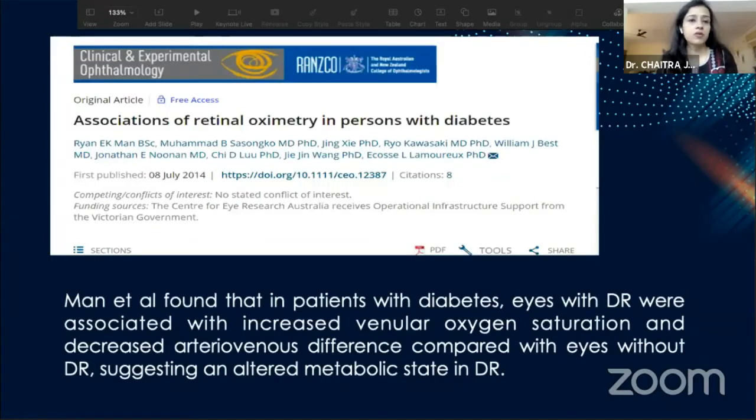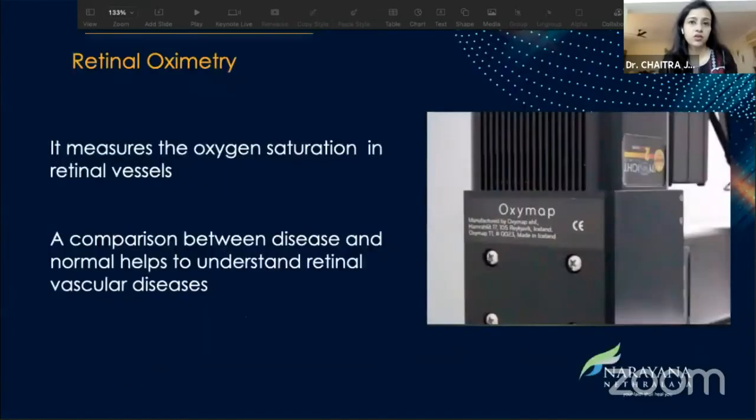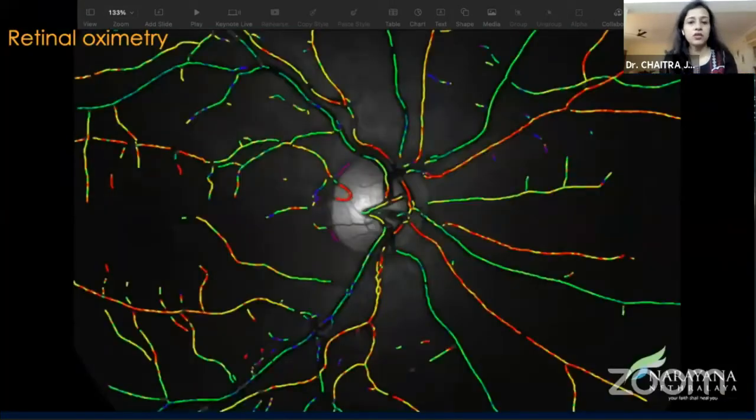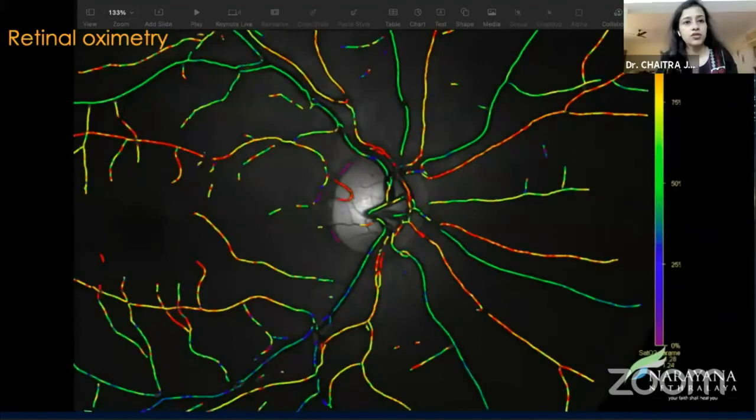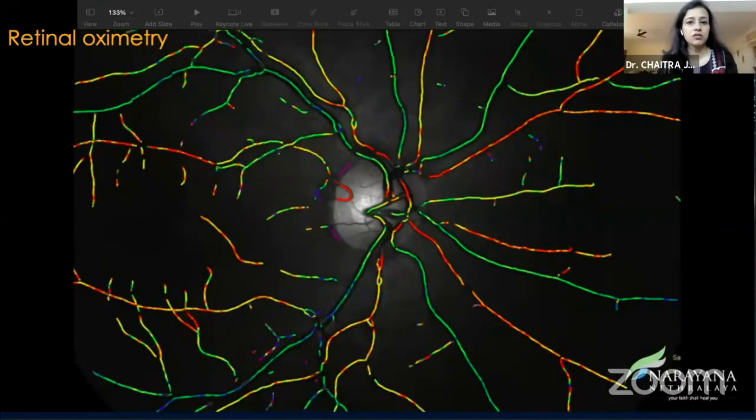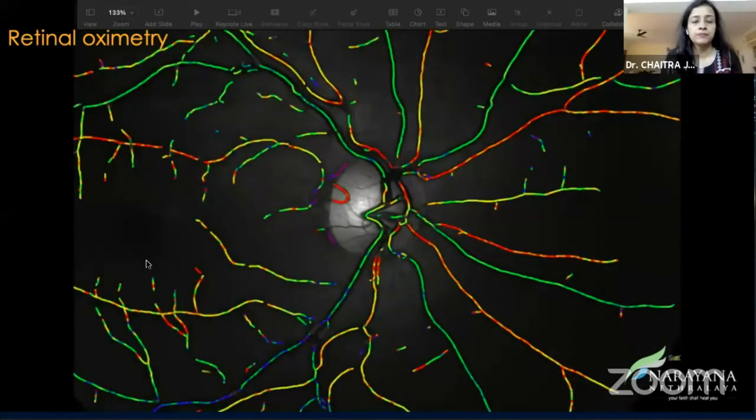So this is a study on the oximetry in patients with DR. They found that in eyes with DR, there was increased venular oxygen saturation and decreased AV difference compared to eyes without DR, suggesting an altered metabolic state as well. So like I said, there's a standalone device to measure the oximetry along with the RFI, and this is how it gives us the saturation, the oxygenation across each of these blood vessels.